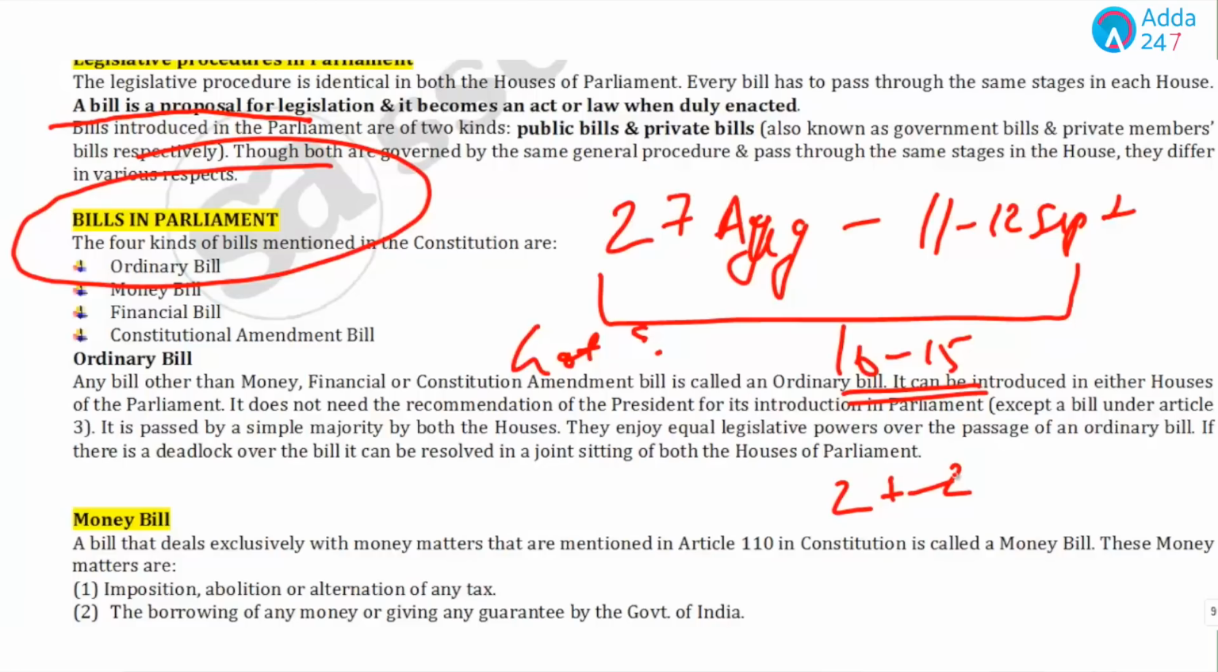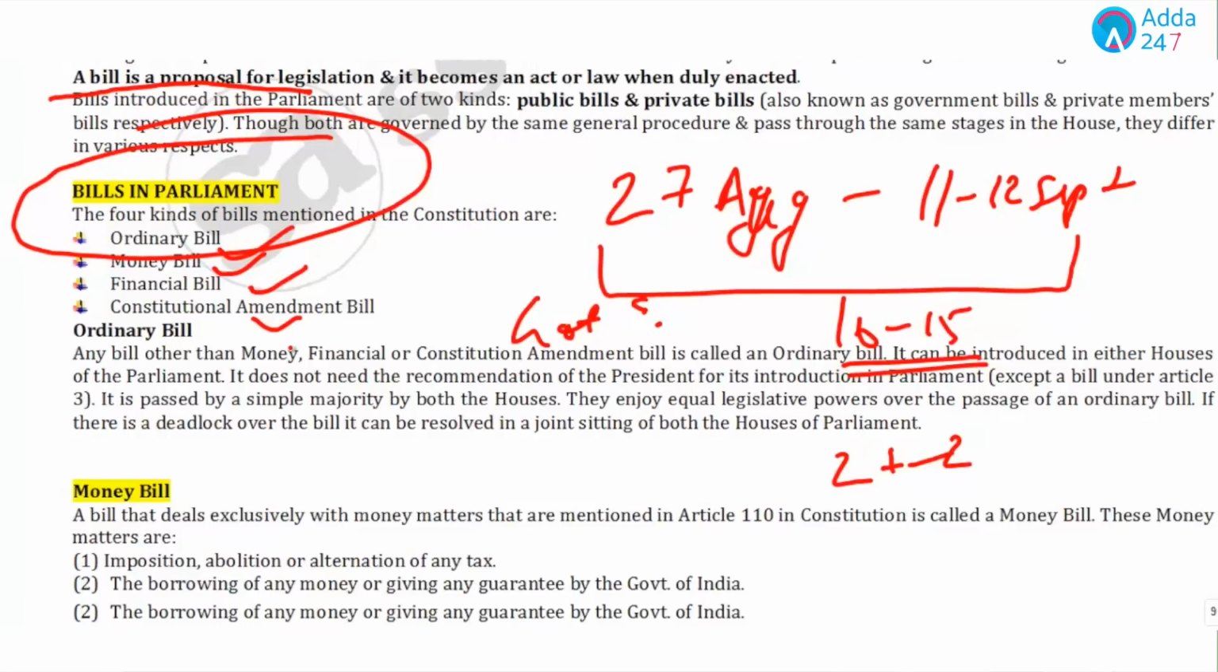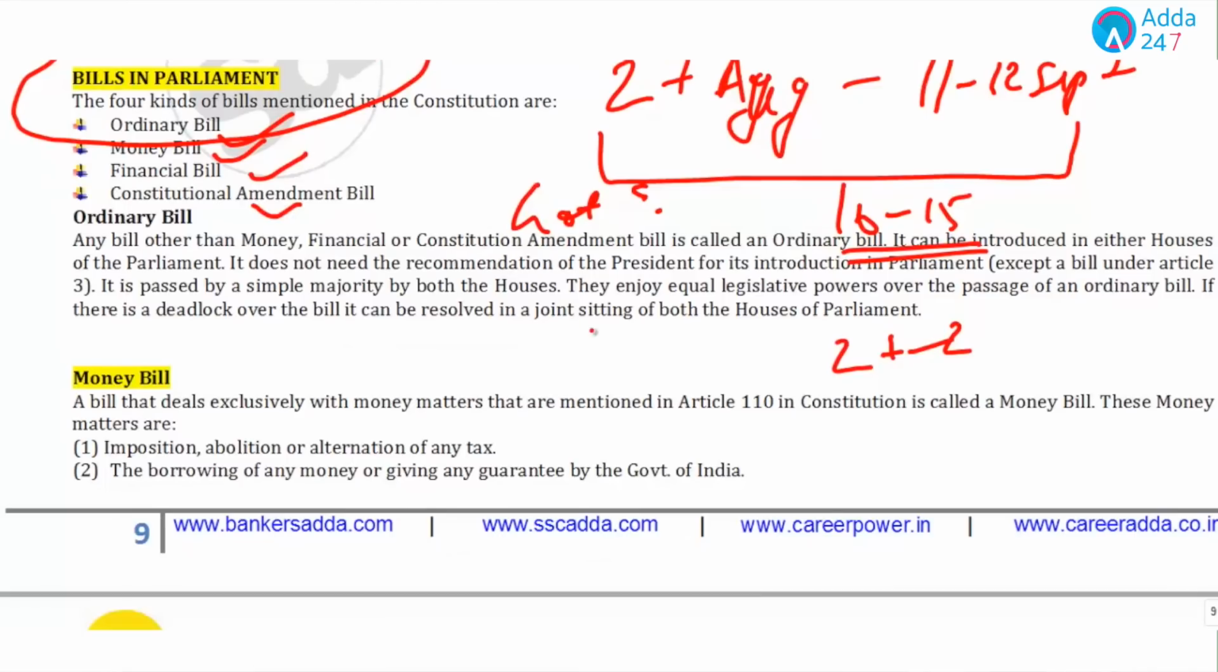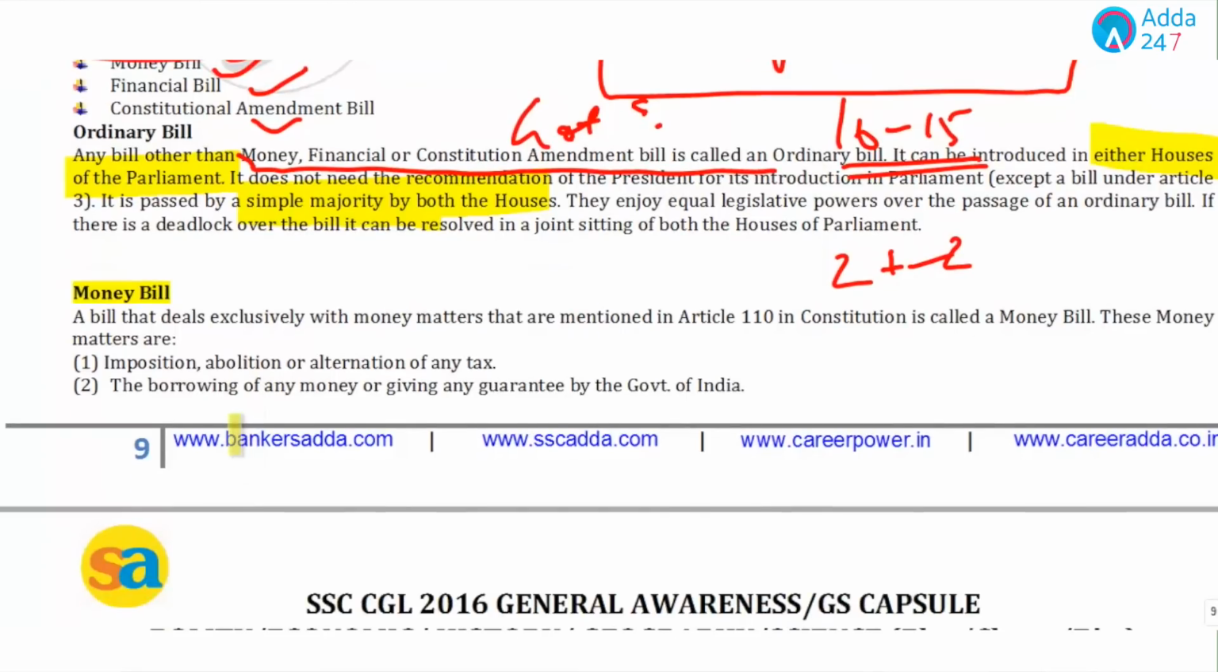There are 4 kinds of bills mentioned in the Constitution: ordinary bill, money bill, financial bill and constitutional amendment bill. Now, for ordinary bill, it's a very odd definition: any bill other than a money, financial or constitutional amendment bill is called an ordinary bill. And remember this, it can be introduced in any of the houses of the Parliament and passed by a simple majority. Out of all the bills, the most important are the money bill and then the constitutional amendment bill.